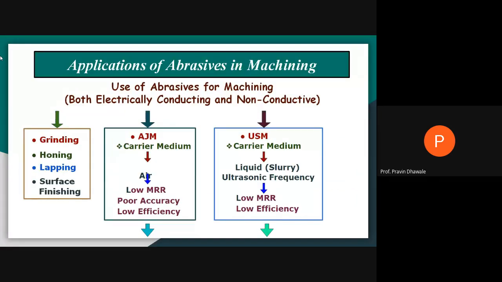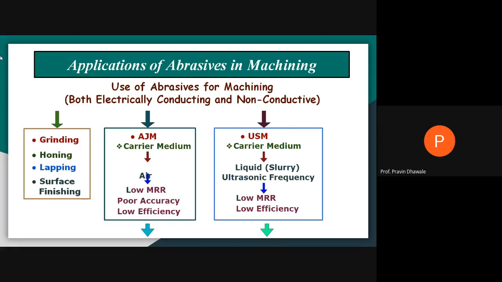There are different applications of abrasives in machining processes. The abrasive particles we studied in abrasive jet machining may be electrically conductive or non-conductive. Means some of the abrasive particles have electrical conductivity and some are non-conductive. Here we are using abrasives for machining operations. For example, we may see the grinding machine, honing machine, lapping machine, and surface finishing machine. In all these machining processes the material removal rate is very low, and we may use abrasive particles.